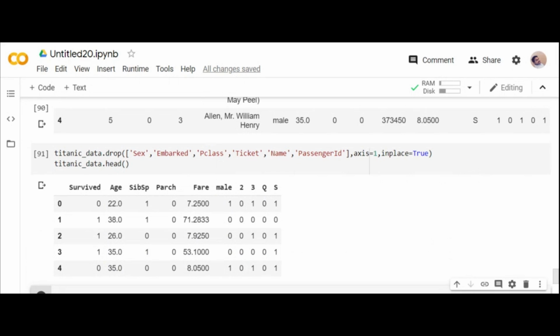You can consider, you need not drop it. See, if you see the second passenger, male is 0, what does that mean? She's a female, right? Then what is the need of adding female again? No issues over there. You can use anything. Wherever male is 0, that is female. Wherever you can see at index 3, 2, 3 are zeros, what does that mean? He is traveling from first class. That's how the data is.